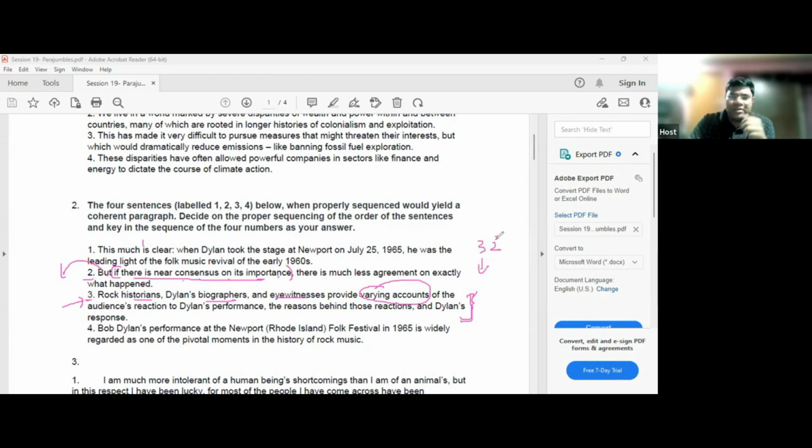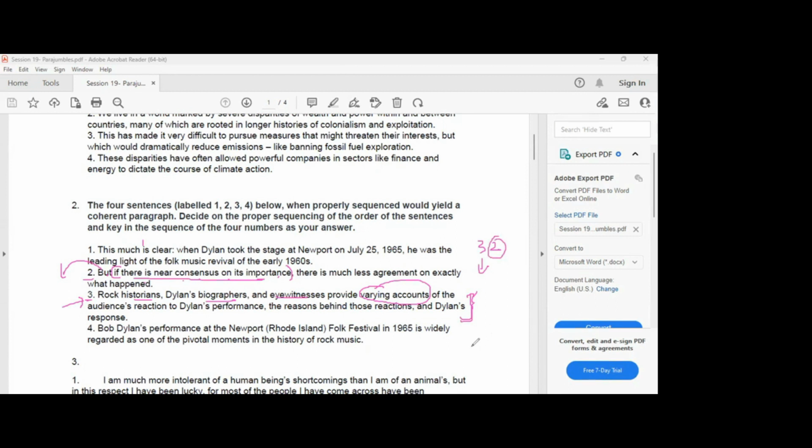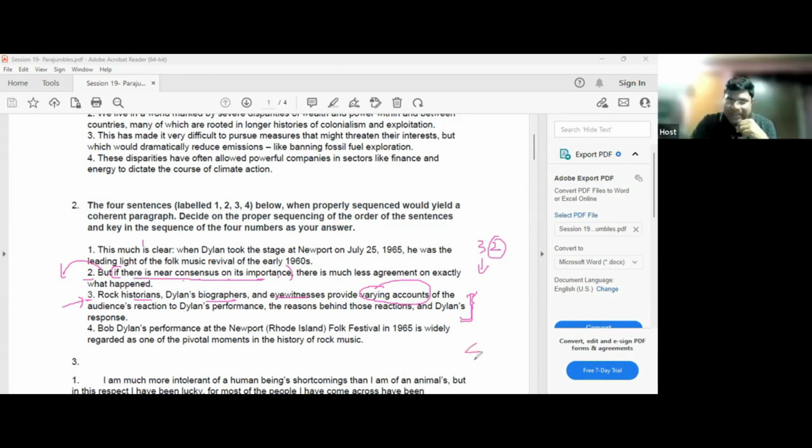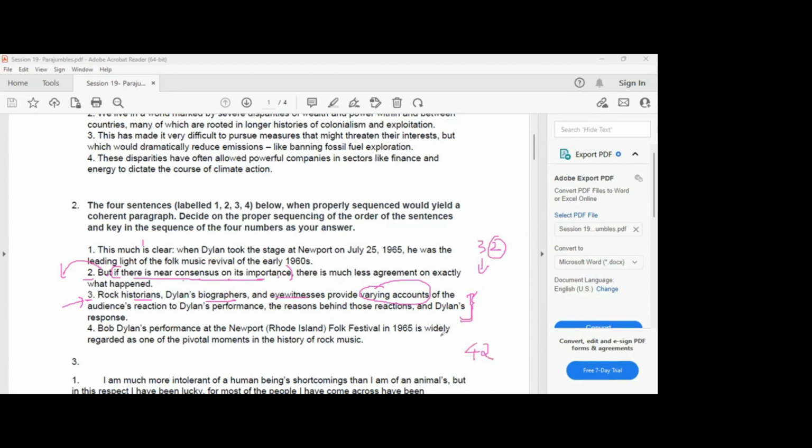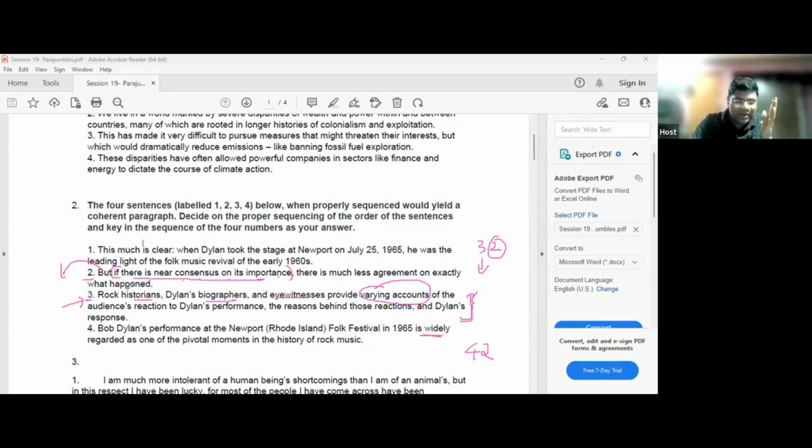And in 2 you say that if there is consensus on its importance. That basically means the fourth has consensus. Yes, that is why 4th has consensus: he is widely regarded as one of the pivotal moments. But if there is consensus on its importance, there is much less agreement on what exactly happened there. Varying accounts have been given. Who gave them? Biographers gave them, eyewitnesses gave them. About what? What exactly happened in that place?